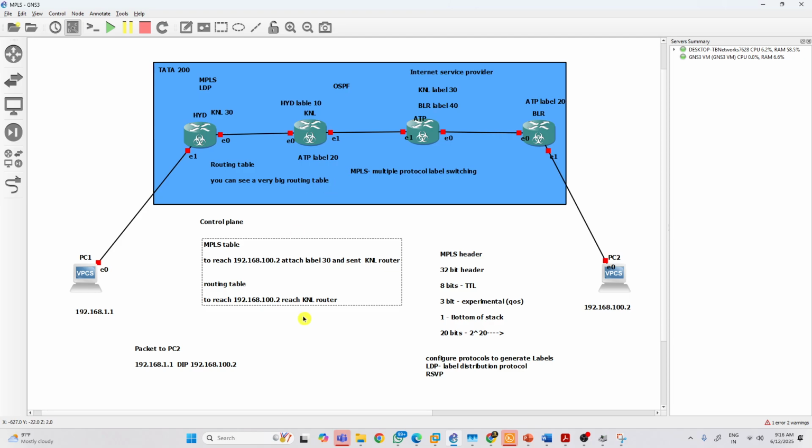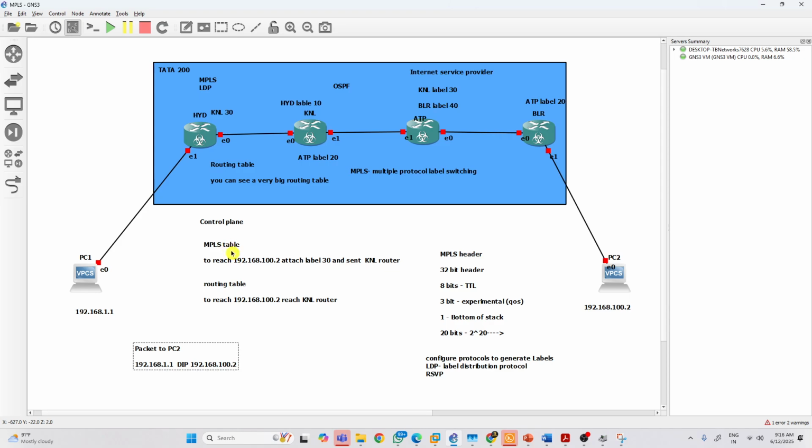Okay. So there are two tables. This same destination will be present in the MPLS table and the routing table, but the router prefers the MPLS table first. It will check the MPLS forwarding table and see 100.2. To reach 100.2, I need to reach KNL first. So what will it do? It will not do a route lookup. First it will do an MPLS lookup, a label lookup.